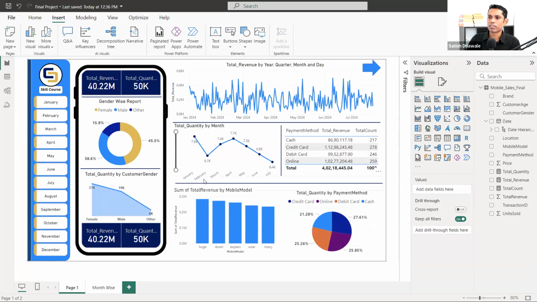So once you save this, look here. Once you save this, you need to upload your dashboard on Power BI services. So here it is. I would like to show you my Power BI service page.